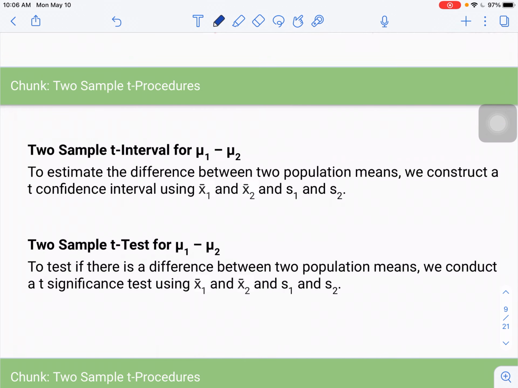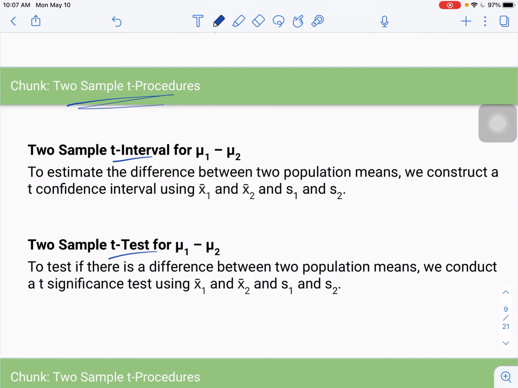All right, so we're going to start talking about 2 sample t procedures. So I'll just give you a little information first, and then we'll go through the processes. Okay, so we have 2 of these 2 sample t procedures. So we have the 2 sample t interval for mu1 minus mu2 and the 2 sample t-test for mu1 minus mu2. Remember, we have done these for a difference in proportions. So today we're going to do this now for the difference in population means.